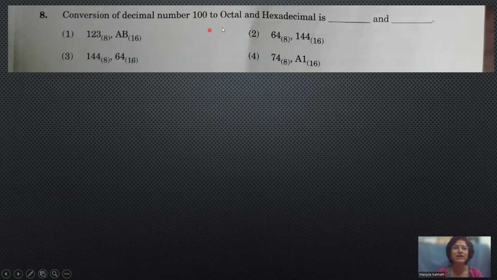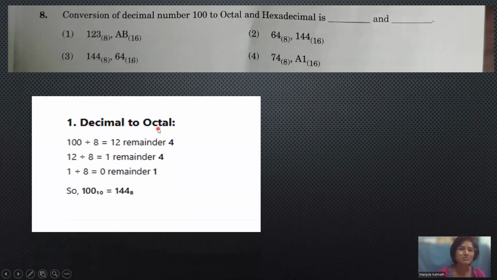Any decimal number you need to convert into any other number system, you have to divide that decimal number with the number to which you need to convert. Octal you are converting means you have to divide with 8, and you have to note down the remainder from bottom to top. And if you are converting into hexadecimal, you have to divide by 16, and go on noting the remainder from bottom to top.